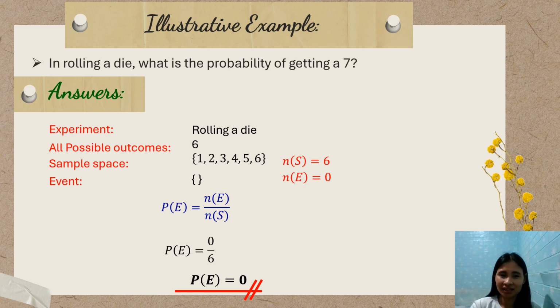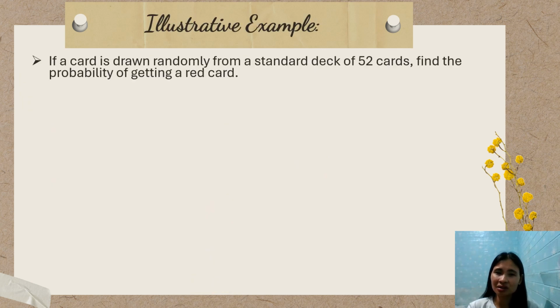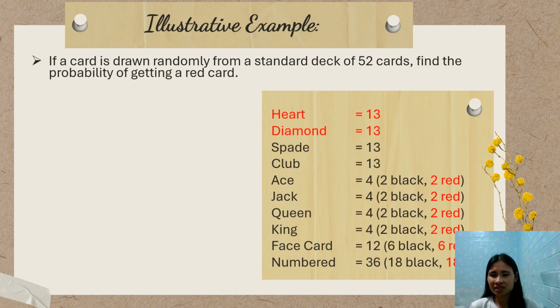Next, we have: if a card is drawn randomly from a standard deck of 52 cards, find the probability of getting a red card. So we have this one. Let me give you this one. This is the content, or the cards or elements in the deck of cards, if you are not familiar.